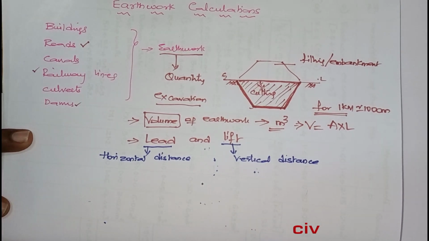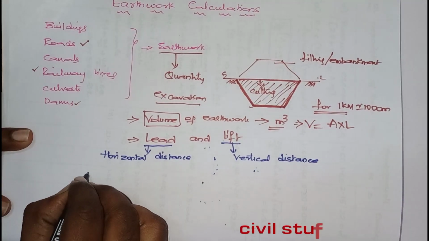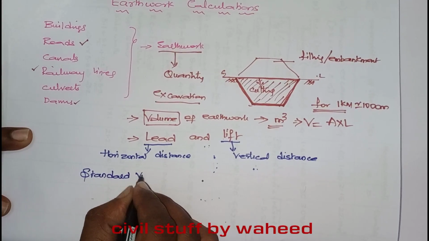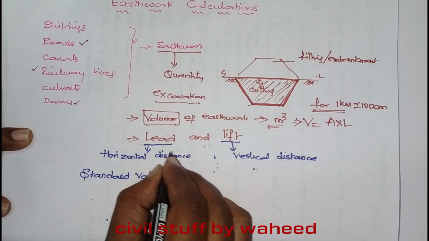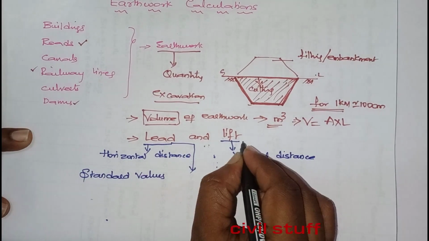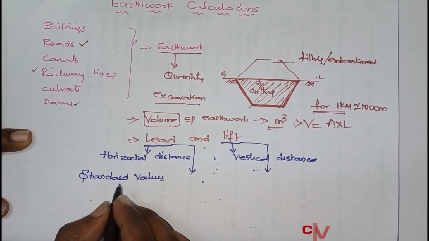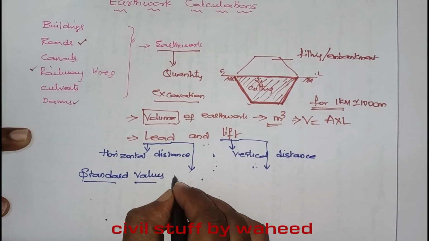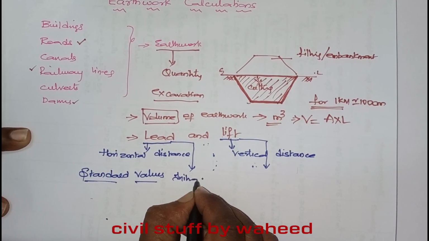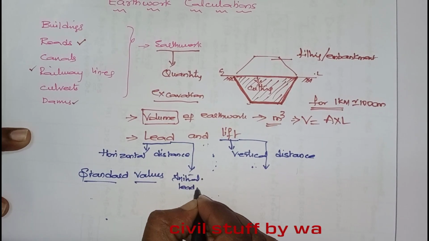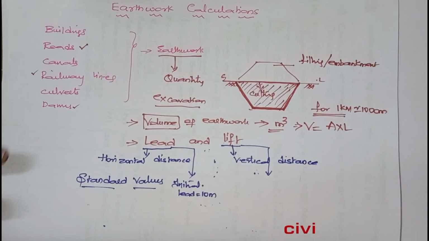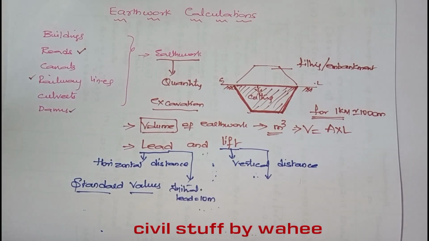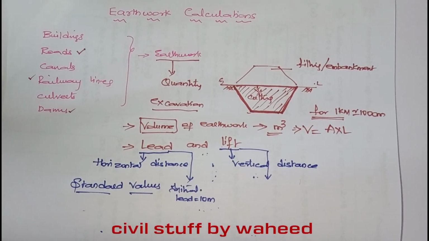You also need to keep in mind some standard values with respect to lead and lift. The standard initial lead is 10 meters. Before going to that, we'll see one picture and try to solve based on that.